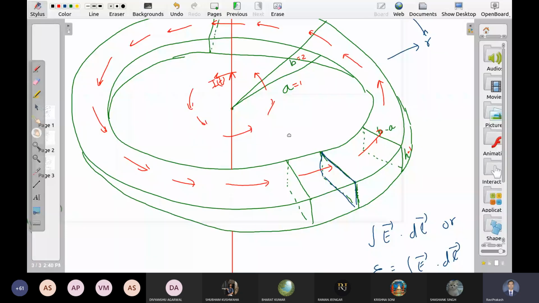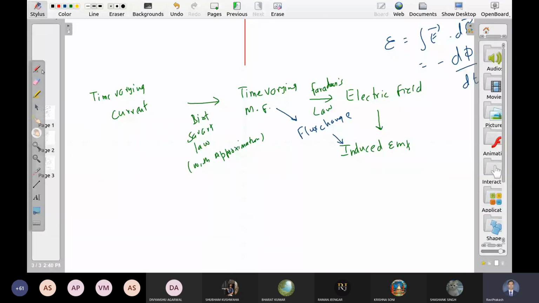Now this is a function of time, and therefore B is a function of time. This is dφ by dt. Is this a function of time? It depends on what is the functional form here. Let us say B(t) is proportional to t, then dφ by dt is constant, right? If it is t squared, then it's linearly increasing with t, right? So it always depends on functional form.